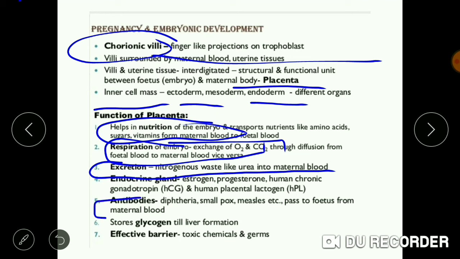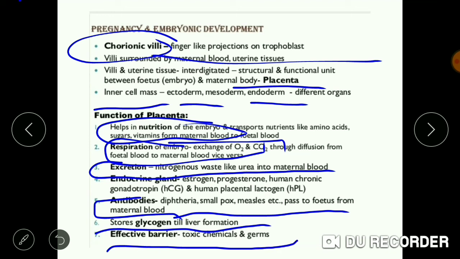It also helps in releasing certain antibodies which provide protection to the fetus from certain diseases like diphtheria, smallpox, measles. Stores glycogen till the liver formation. It acts as an effective barrier from toxic chemicals and germs.